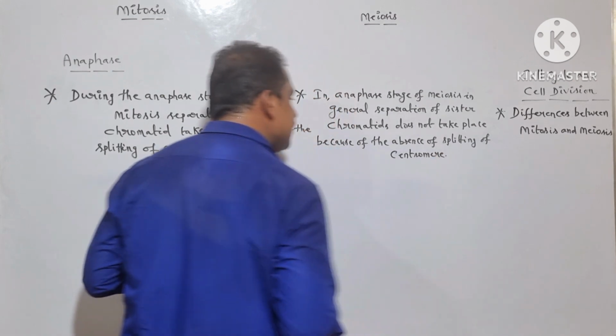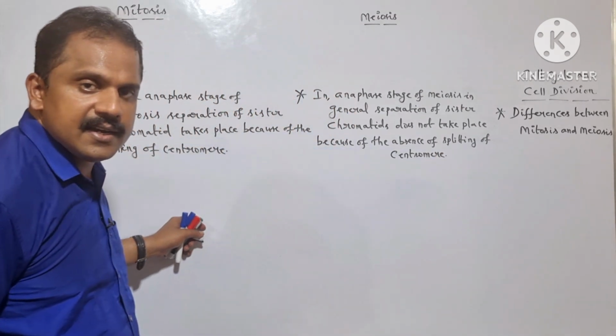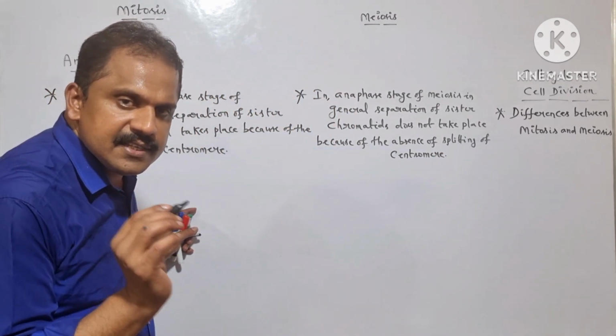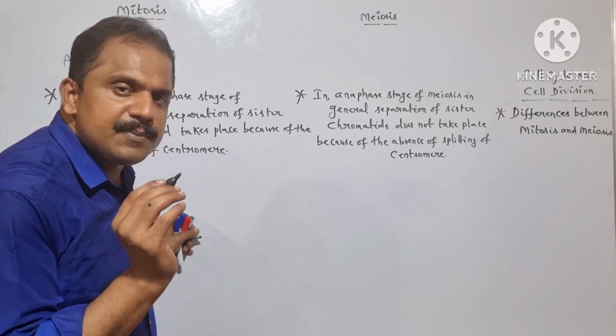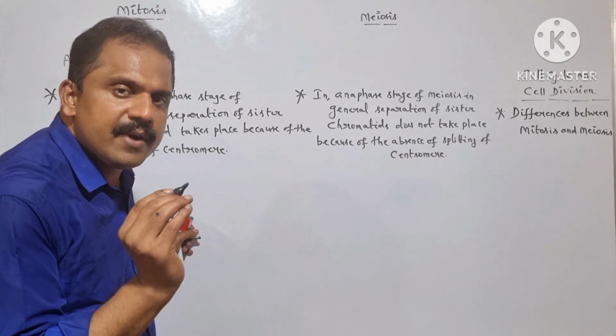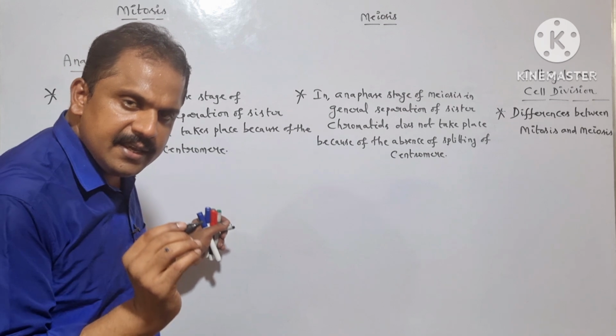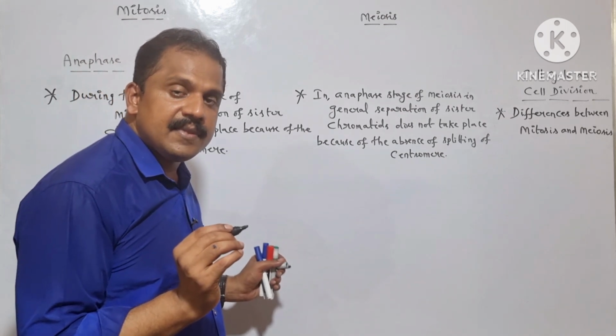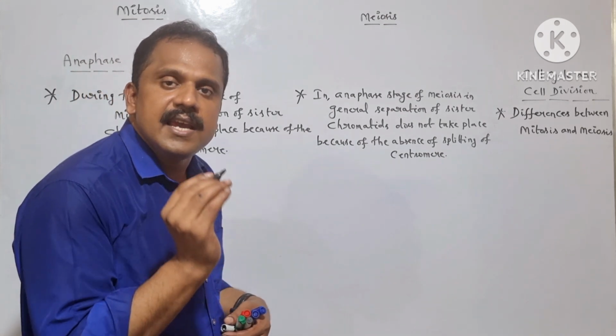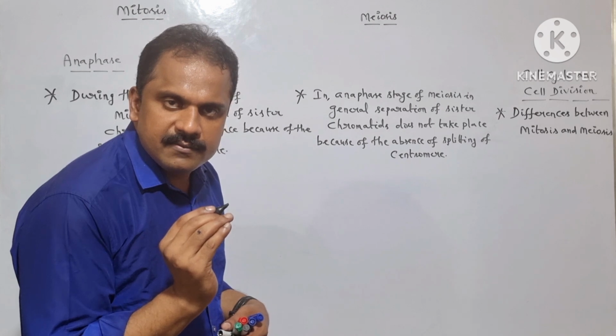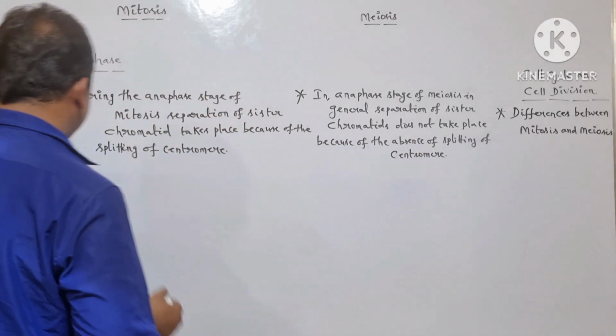So once the splitting of centromere occurs in case of the anaphase stage of mitosis, the specific sister chromatids are ready to migrate towards the spindle poles. And these sister chromatids act as future chromosomes in the upcoming daughter nuclei. Is it clear? So let me write it here.